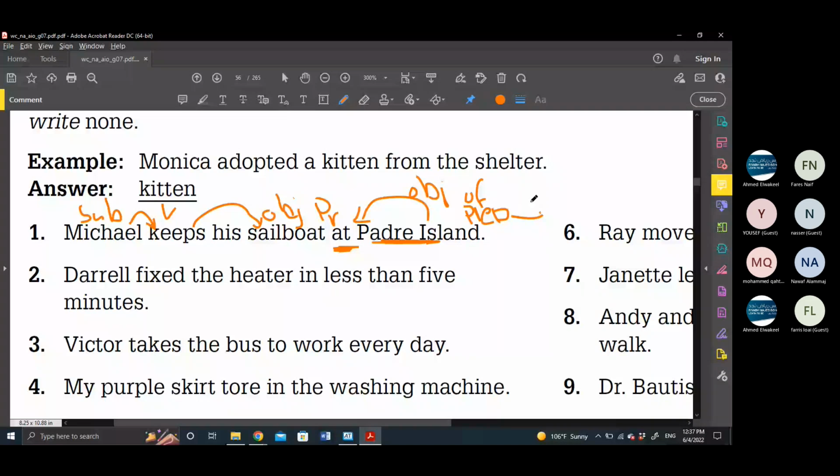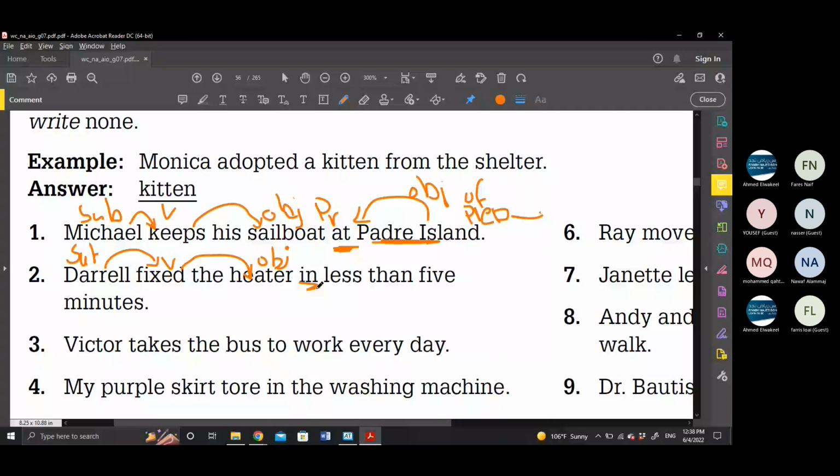Darrell fixed the heater in less than 5 minutes. Darrell is a subject, bravo. Doing what? Fixed is a verb. Fixing what? Heater. So the heater is an object, the action from the verb. And of course, in is the preposition, and the rest is the prepositional phrase.